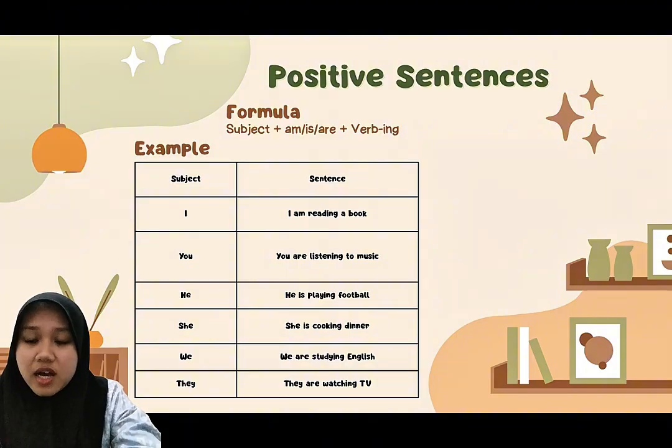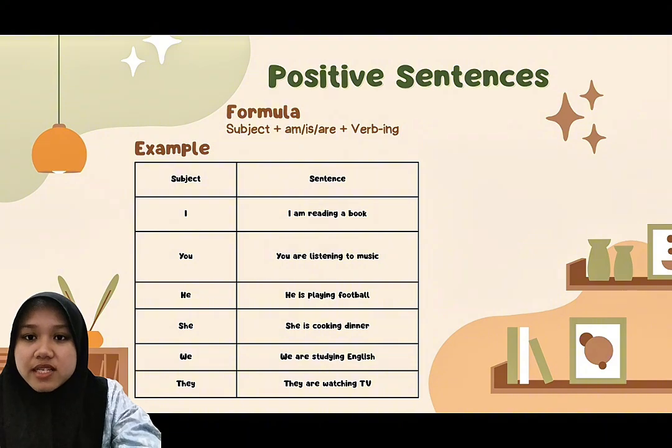We use am with I. We use is with he, she, and it. And we use are with the subjects you, we, and they. For example, for subject I: I am reading a book. The subject is I, so we use am.